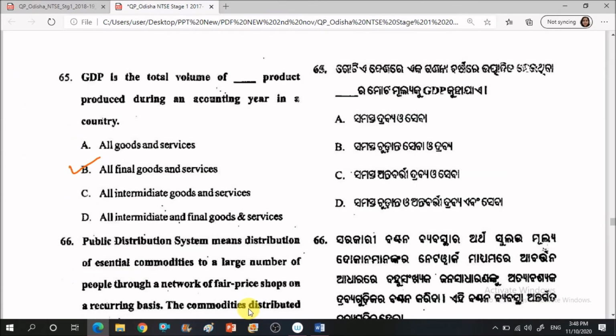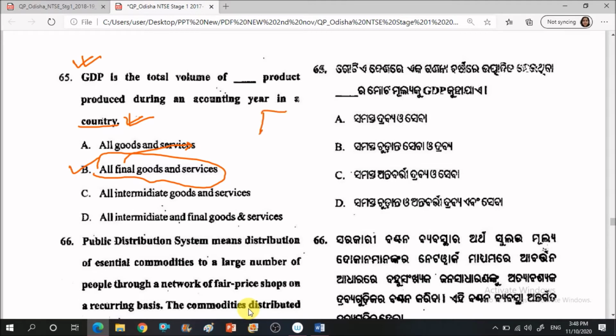So let us go to the next question now. GDP is the total volume of dash product produced during an accounting year in a country. Okay. So what is the definition of GDP? That is basically asked here. So GDP is the total volume of all the final goods and services that is produced during an accounting year in a country. Okay. So please mark the word final. Final means what? We do not take into account the intermediate goods.